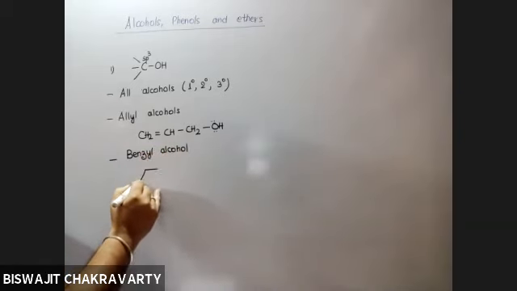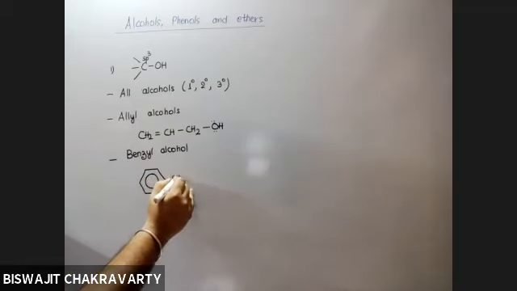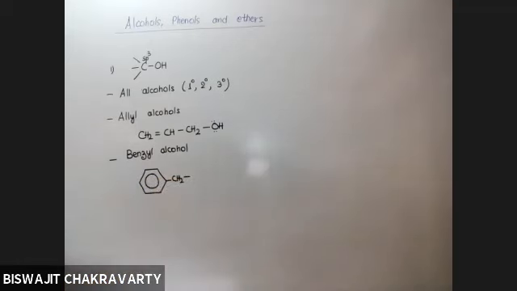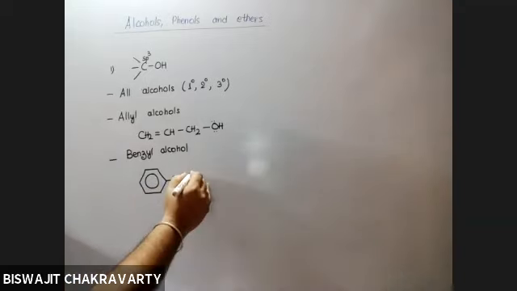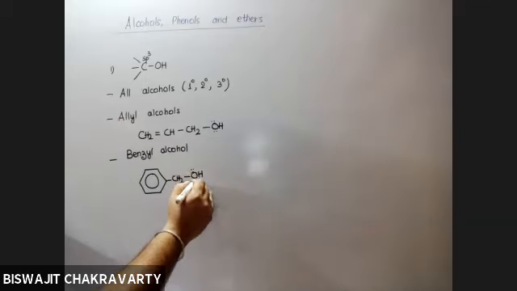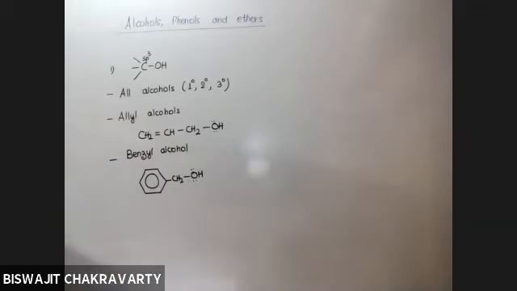What is a benzyl group? How do we obtain it? If you take toluene and remove one hydrogen from the side chain, you get a benzyl radical. To this, if you put in an OH group, then obviously it will be benzyl alcohol. So all these carbons in these molecules which are bonded to OH are sp3 hybridized.